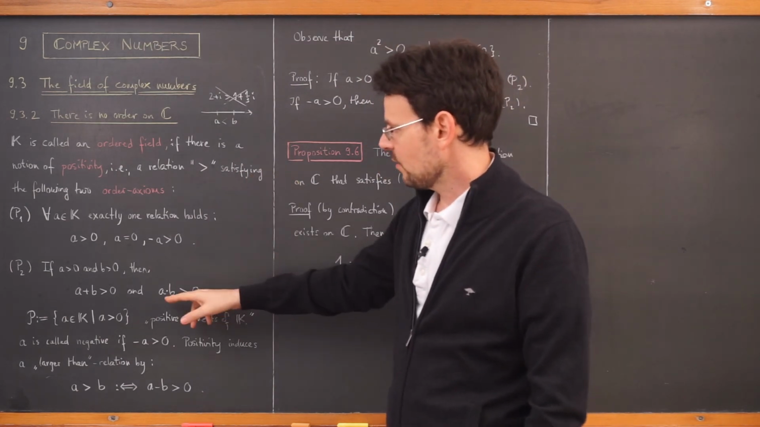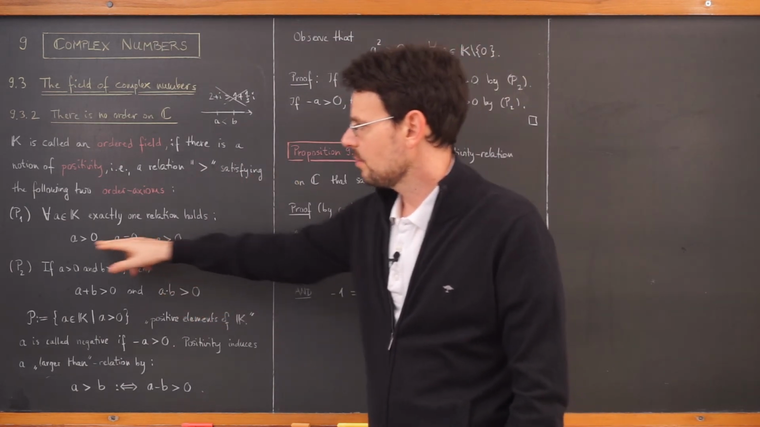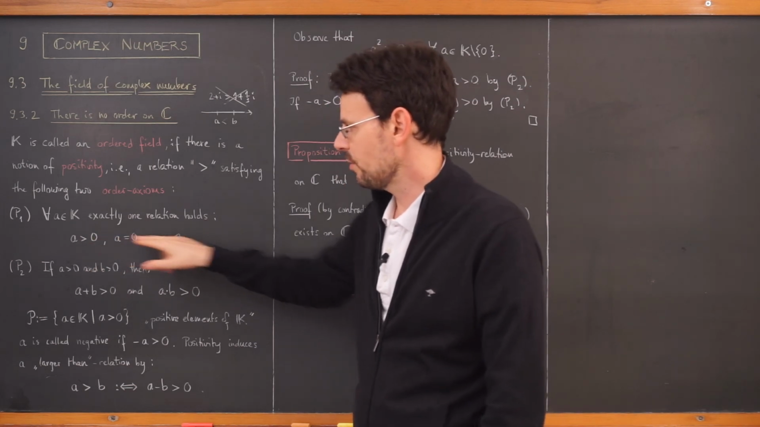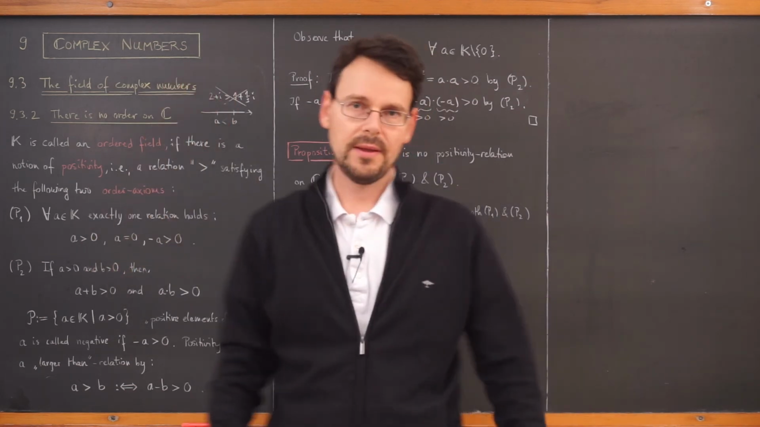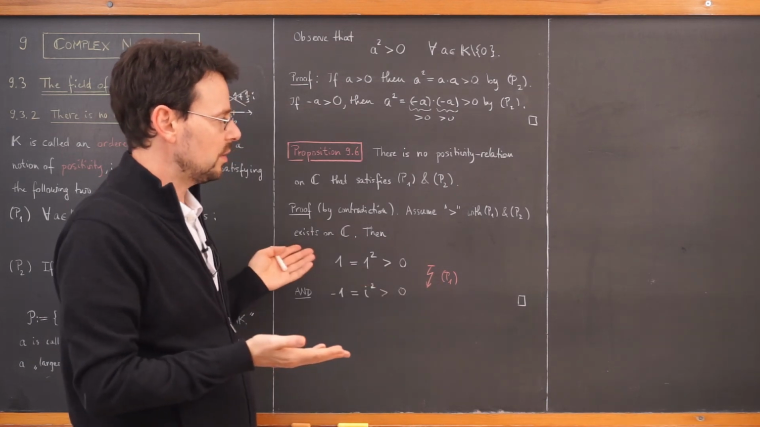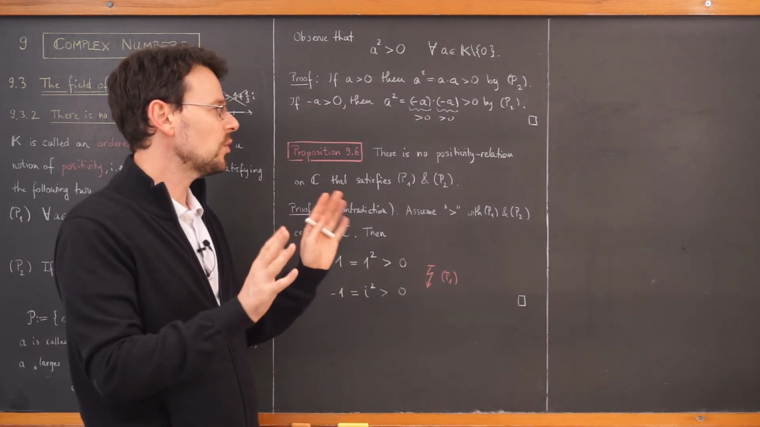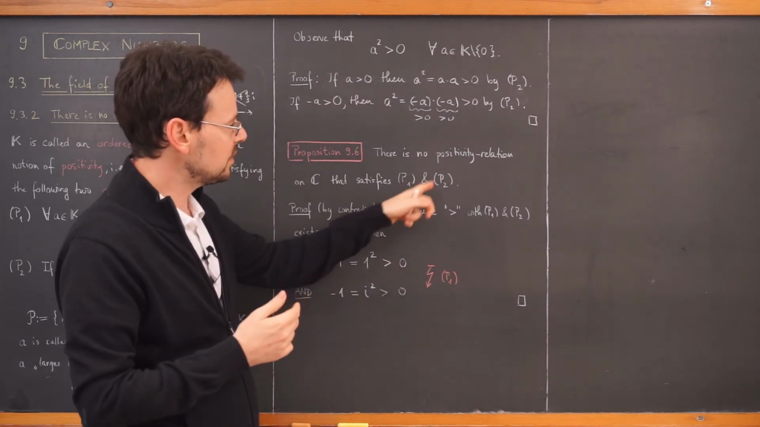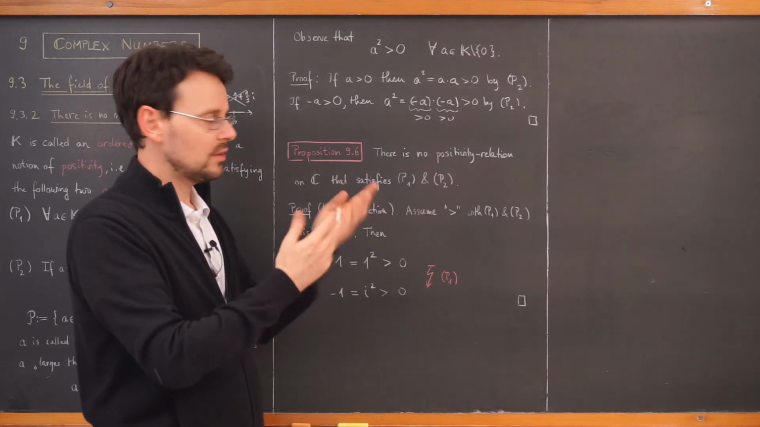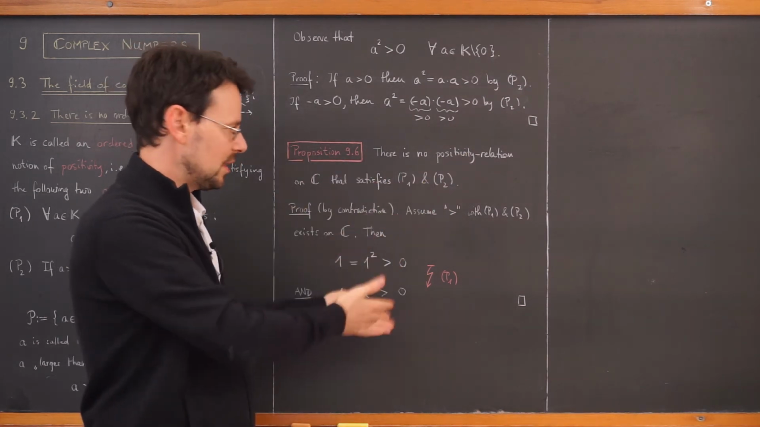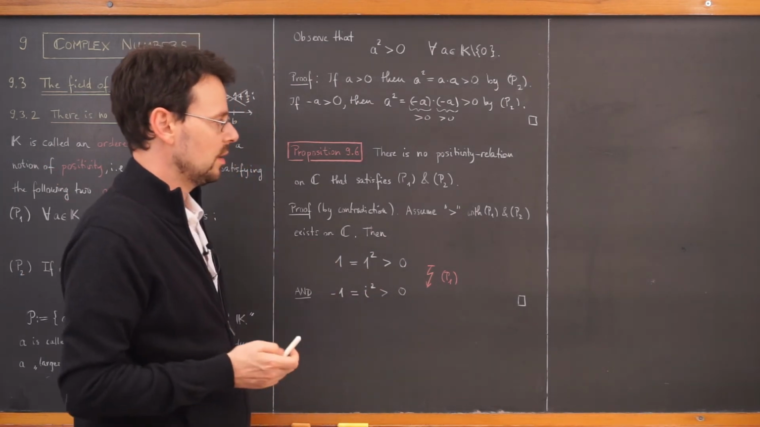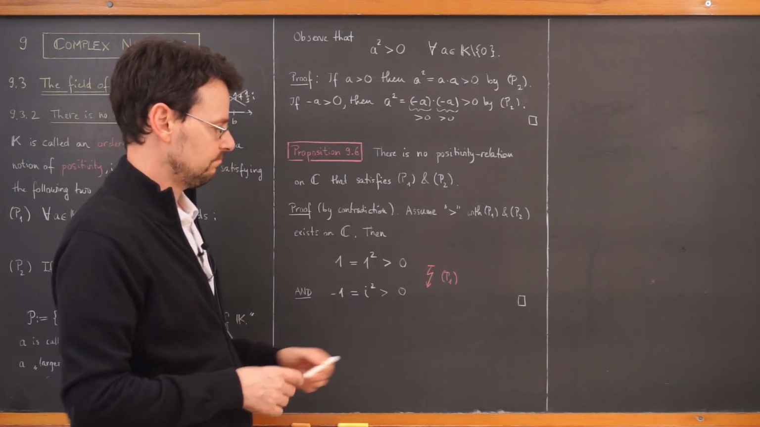And this directly contradicts P1, because now we have a number 1 that would satisfy both relations, which we cannot have. So we have a contradiction to P1. And this proves that no matter how tricky, how fanciful your ideas are for defining a positivity on the complex numbers, it can't be true that it satisfies these two positivity axioms.